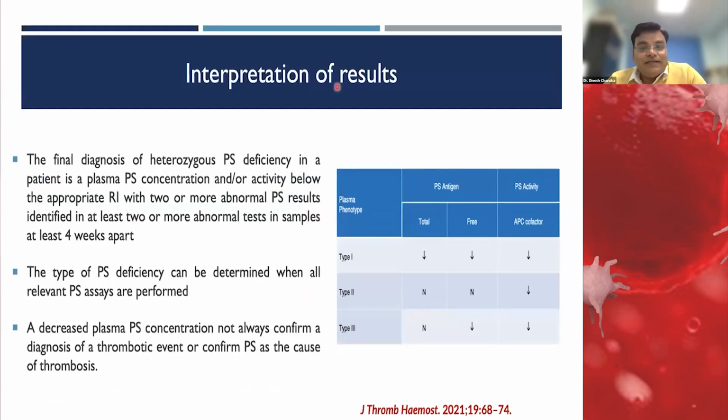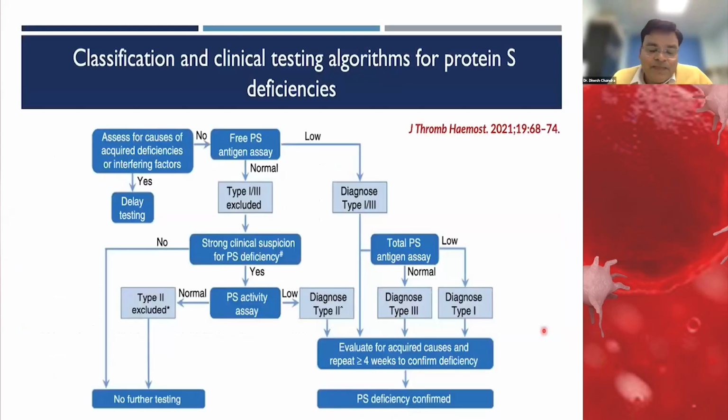So how should we interpret the result? If we have total protein S, free protein S, and protein C activity, and all three are decreased, then it is type 1. If total and free proteins are normal but activity is decreased, then it is type 2. If total protein is normal but free protein and activity are decreased, then it is type 3.